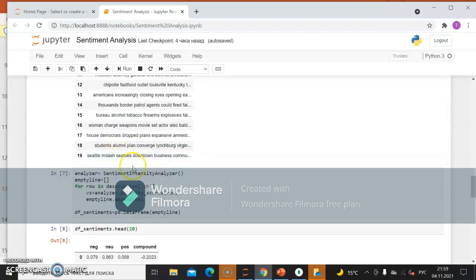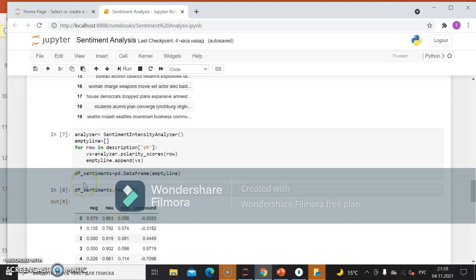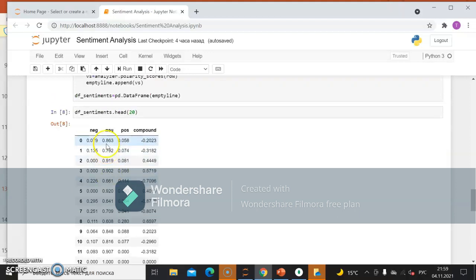Yeah, it looks like that. And after that, we're making sentiment intensity analysis. We're creating an object, SentimentIntensityAnalyzer. We're creating an empty list, and we're going through each row in this data frame and making a sentiment analysis for it, and putting it into the data frame df_sentiments. And after we have this data frame, df_sentiments.